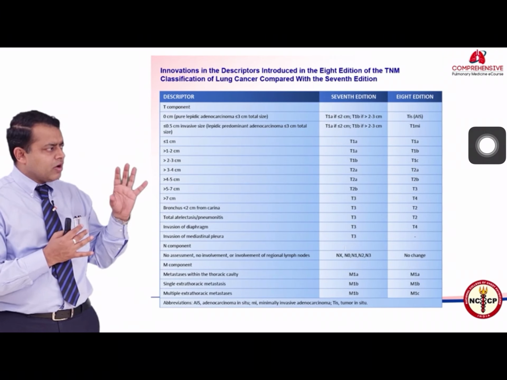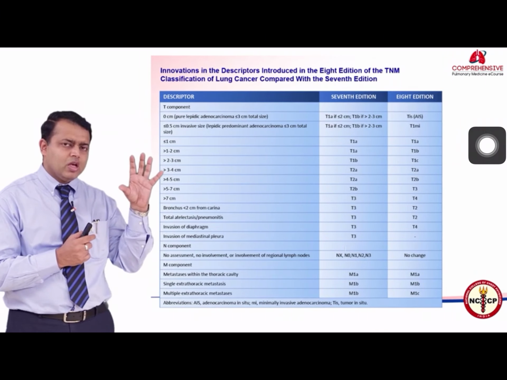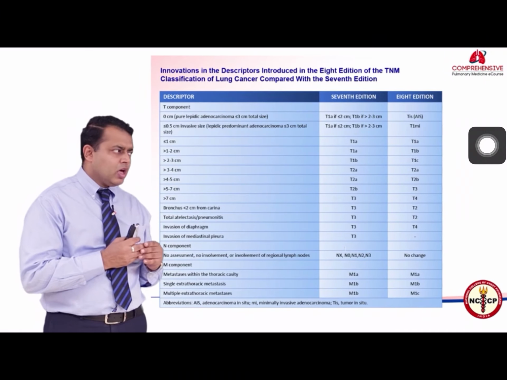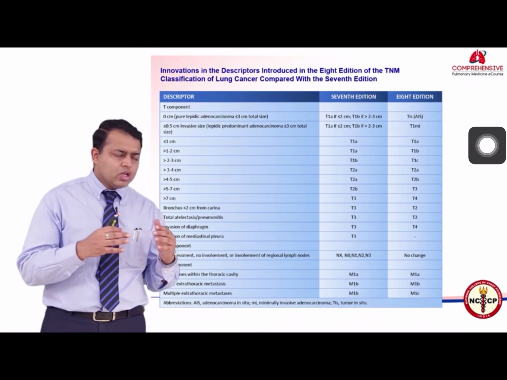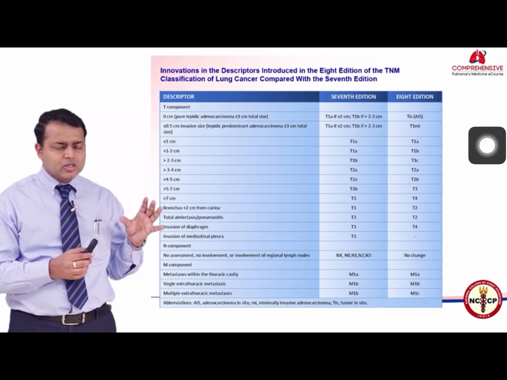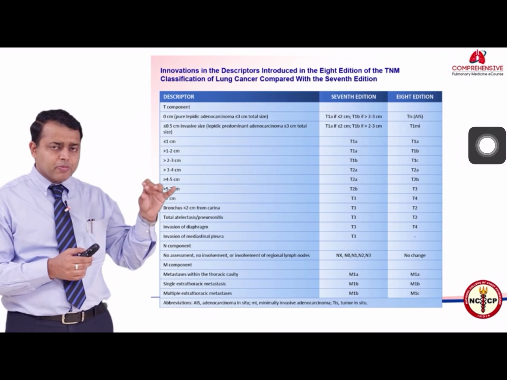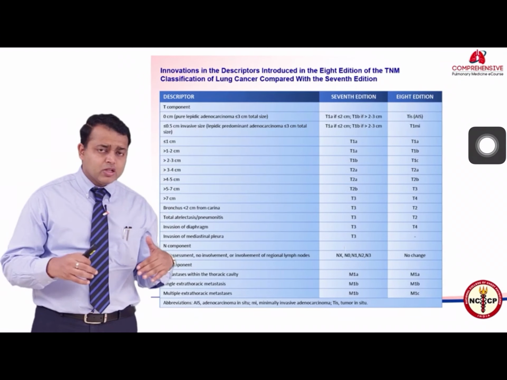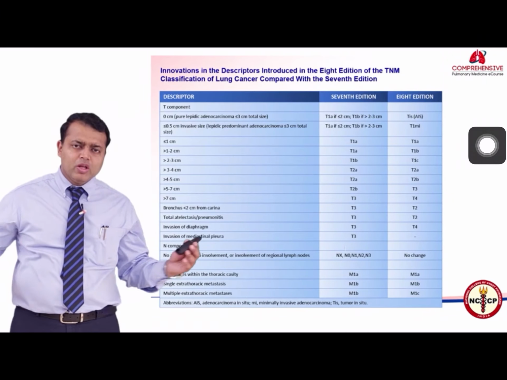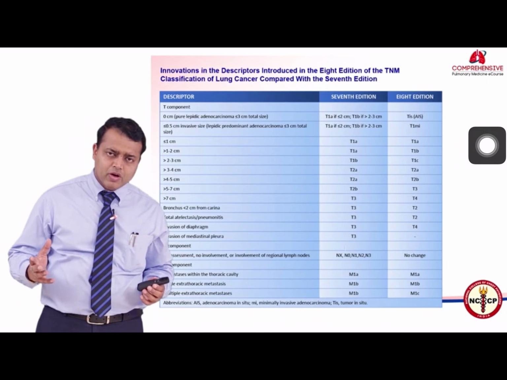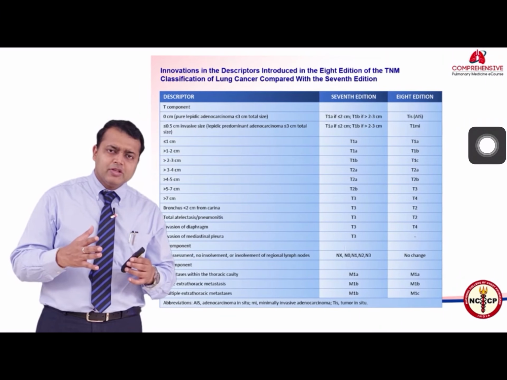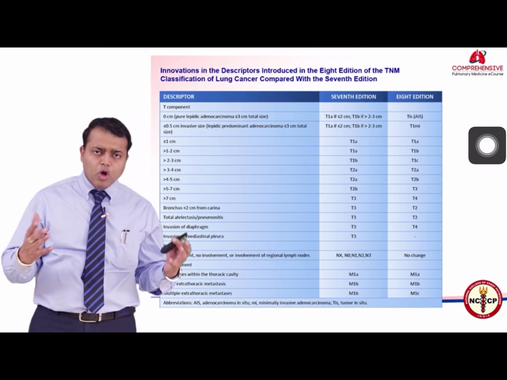Also another very important and exciting thing which has happened in this newer staging is M1, M1A, M1B and M1C. Those patients who had metastasis within the thoracic cavity, that means different nodules in the same lung, are labeled as M1A because they have better prognosis. Of course a patient who has got stage 4 disease may have 1 nodule in the liver or may have 10 nodules in the liver. The prognosis between 10 metastases in the liver versus 1 metastasis in the liver will be definitely very different, but all are stage 4.